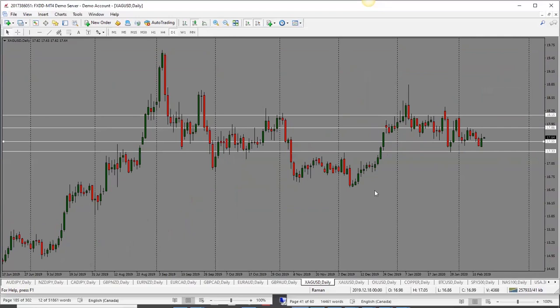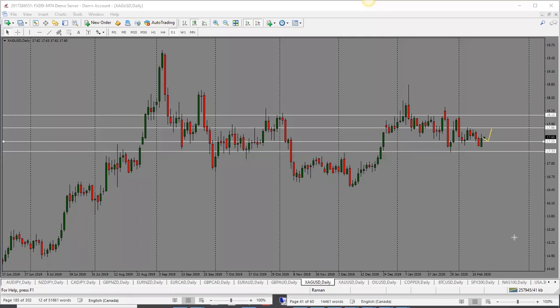Let's take a look at our commodities now. We'll start off with silver. We have seen a turn in silver. We do have a bullish candle close. So now again, we'll have to see how the markets react to the coronavirus news. If there is a risk-off environment, then we are likely to see silver go up as it's a safe haven asset.